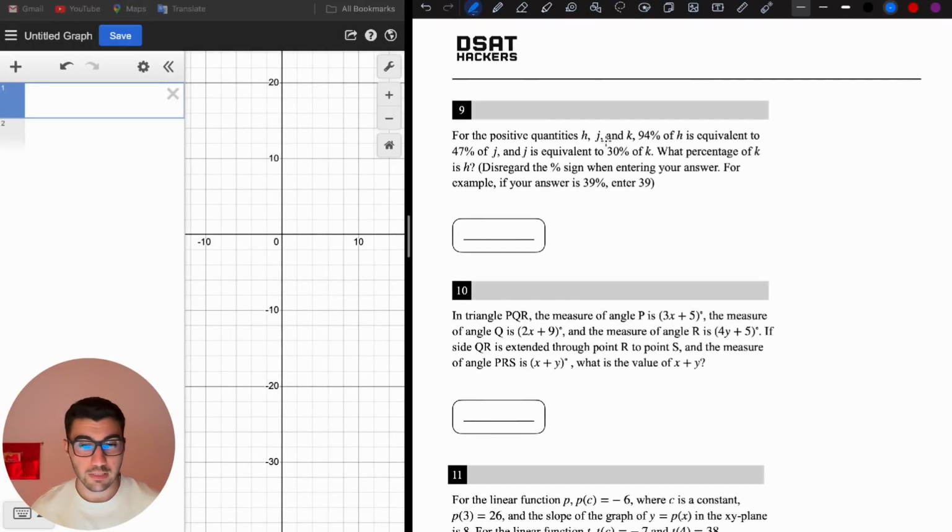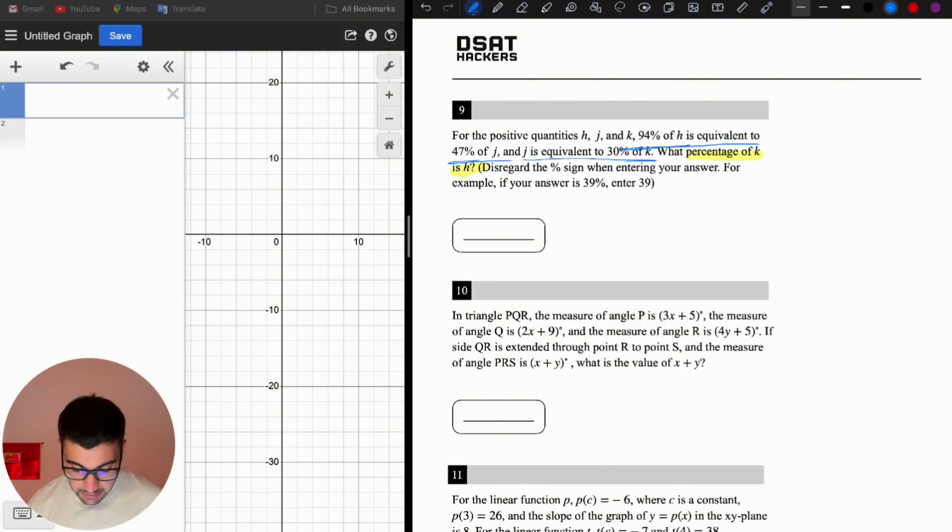The next question tests your percent knowledge. For the positive quantities h, j, and k, 94% of h is equal to 47% of j, and j is equal to 30% of k. What percentage of k is h? That means I want to write h in terms of k. What percent of k is h? So h equals what percent of k? So h in terms of k.